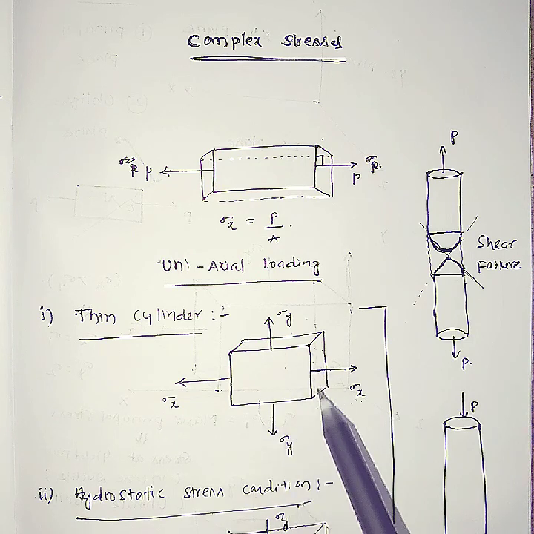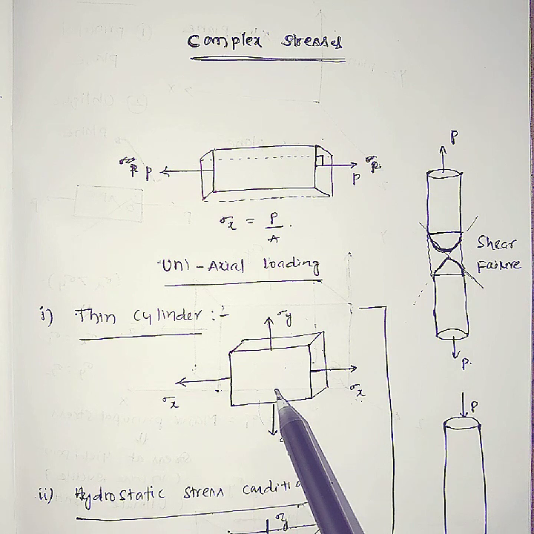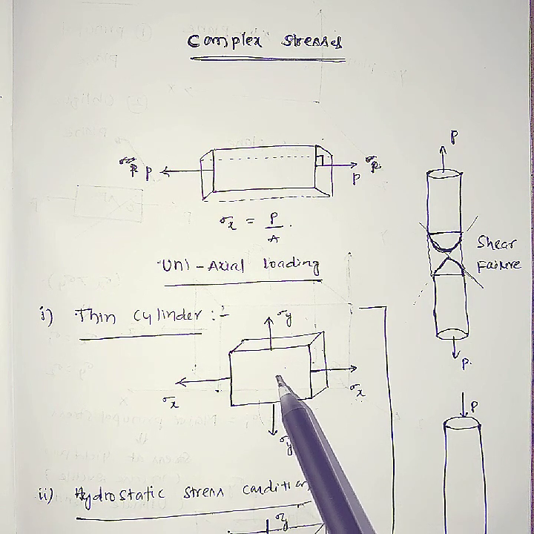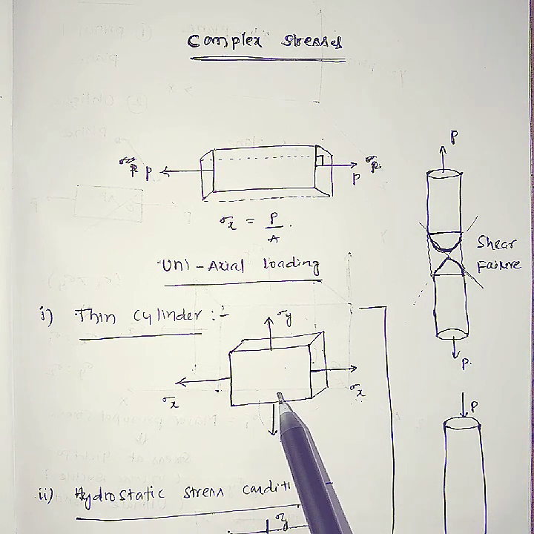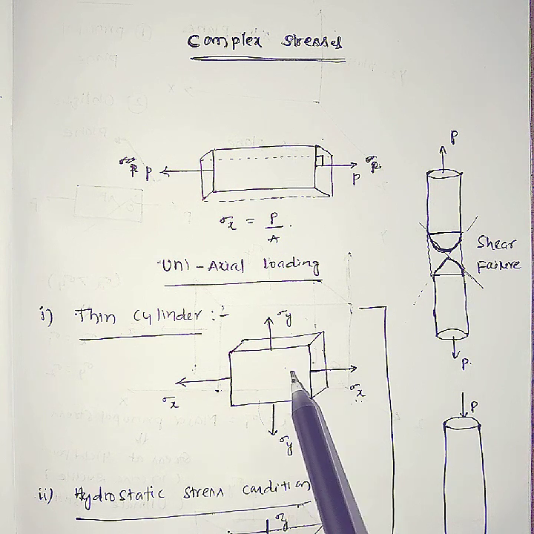This maximum stress is called the principal stress. Exactly where these principal stresses will be induced, and at what angle, you have to study through complex stresses. In complex stresses, what you are going to find out is the maximum stress, also called the principal stress, and at the same time the maximum shear stress. When a material is stressed, normal stresses and shear stresses happen at the same time, and the material must resist shear stresses also.